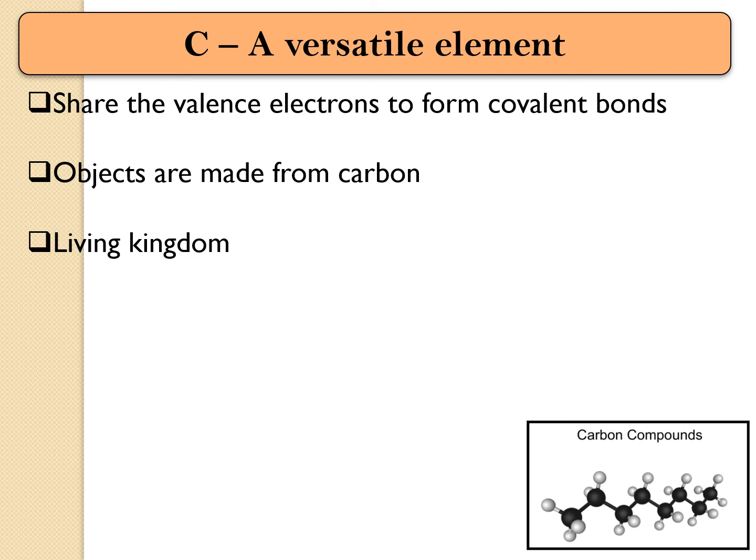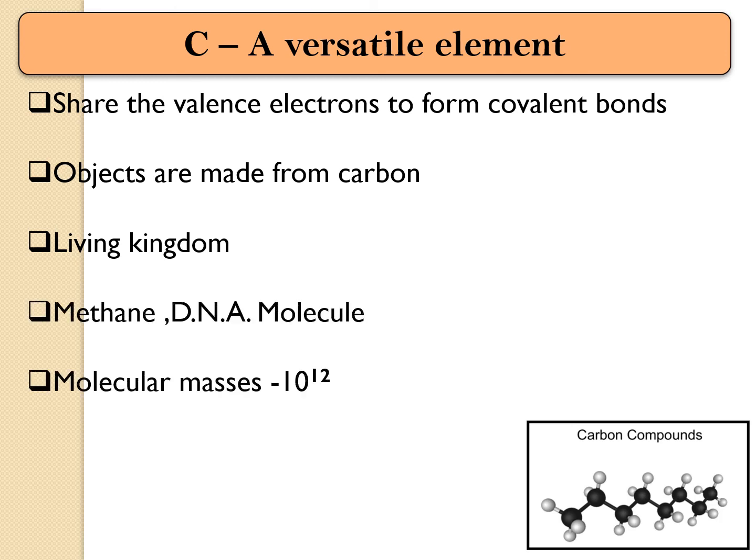If you see, the living kingdom is mainly dependent on carbon as one of its components in forming specific compounds. If we take an example, methane, which is the smallest carbon compound, to DNA, which is a complicated molecule, generally consists of carbon as an important constituent.